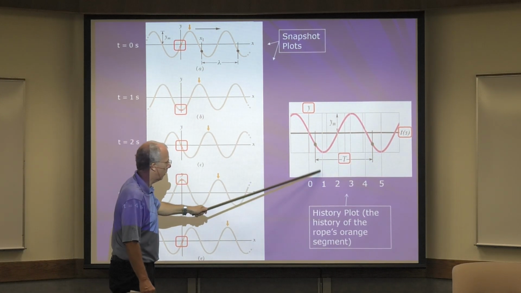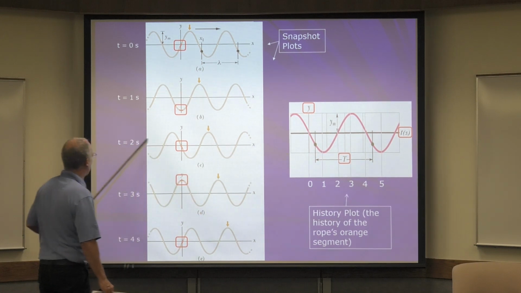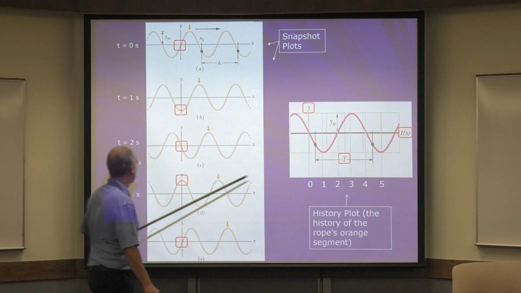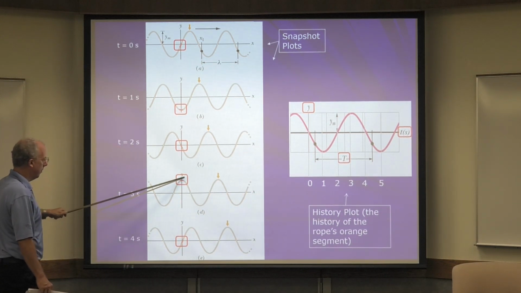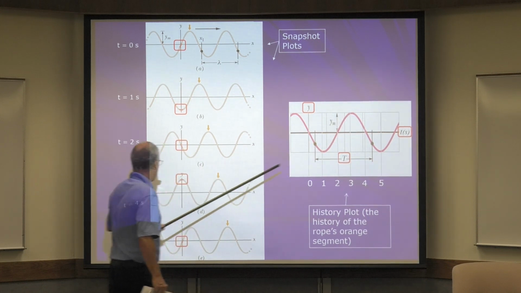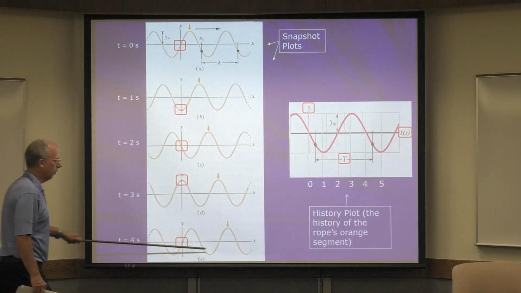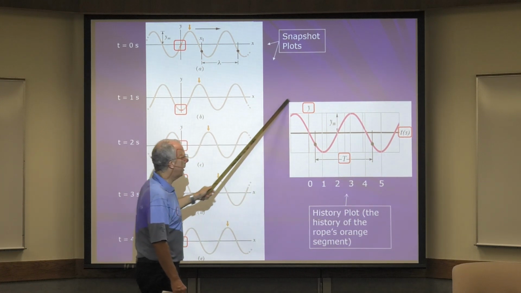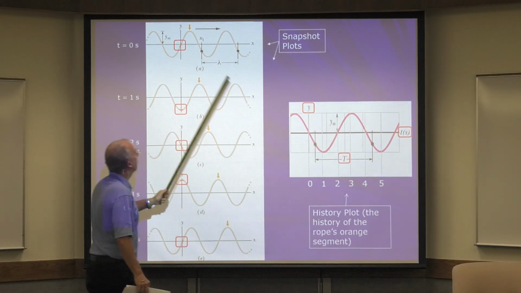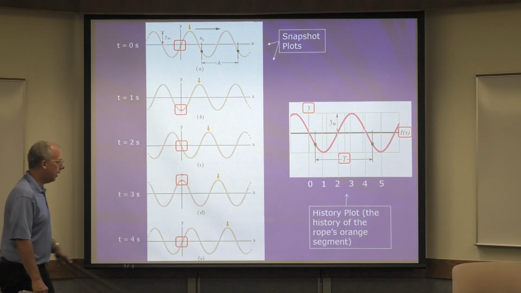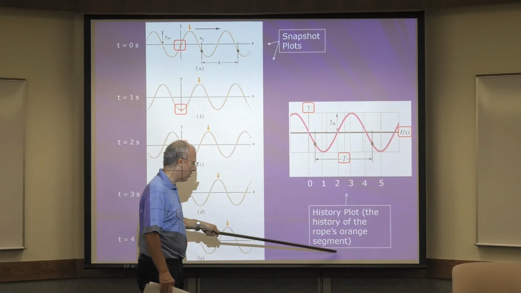So there it is. 2 seconds, it's back to 0. 3 seconds, maximum positive. 4 seconds, back to 0. And so forth. So this would be the history plot for this point, x equals 0, the history of the rope's orange segment.